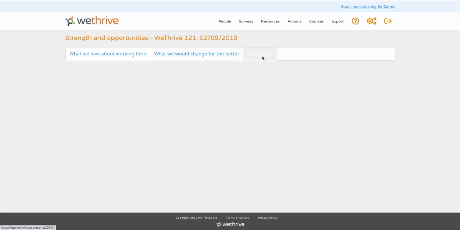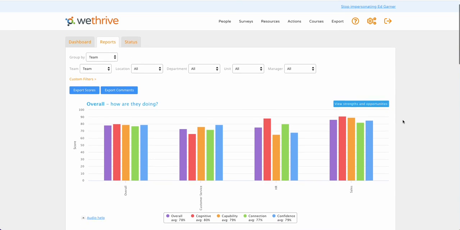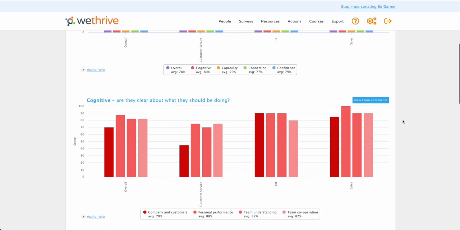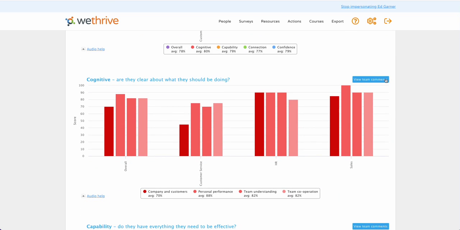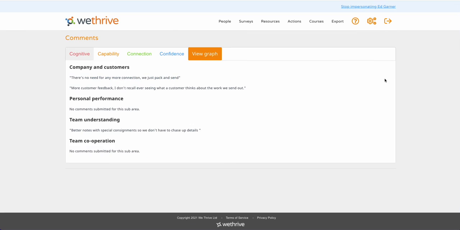Now, if I go back to View Graph, the second piece you have to view here is the Team Comments button, which is just slightly down the page. When you click on this, you'll be taken through to 4 tabs for our 4 Cs. And then underneath will be the sub areas and any comments that your team have left in these different areas